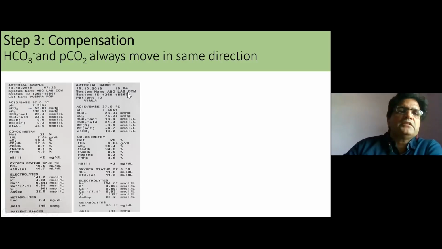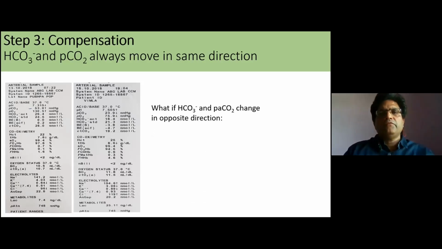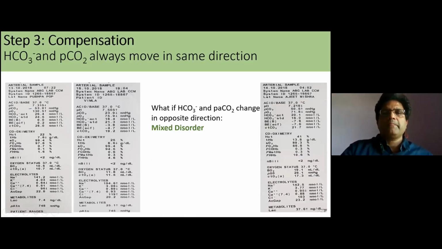So this condition is respiratory alkalosis compensated by metabolic acidosis. A rule is that if the bicarbonate and PCO2 changes are opposite to each other, this is a mixed disorder.